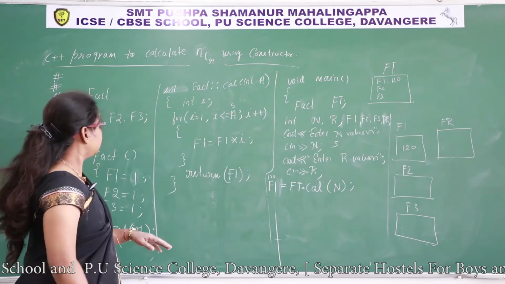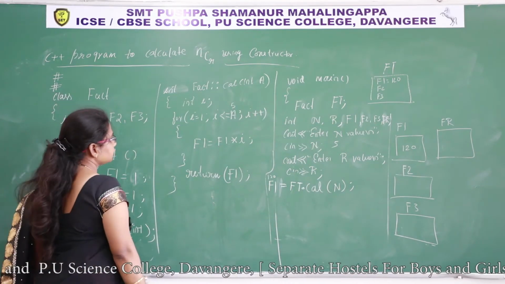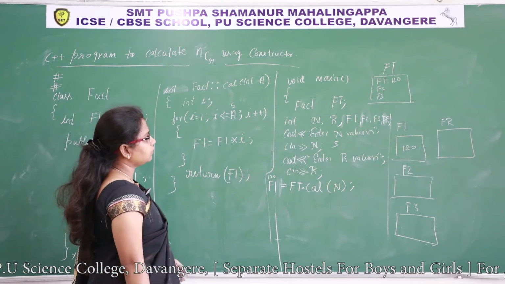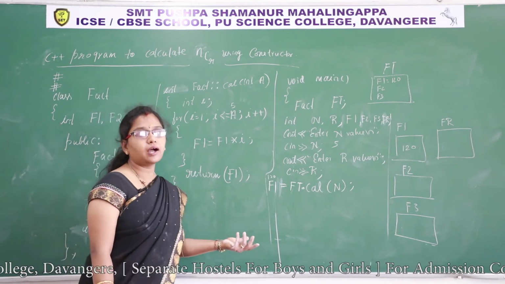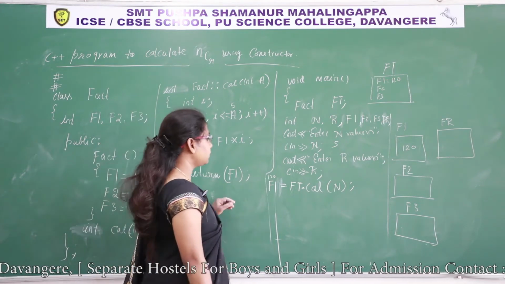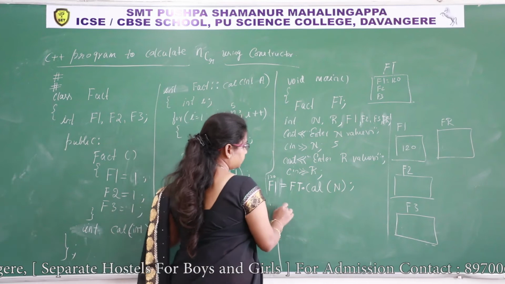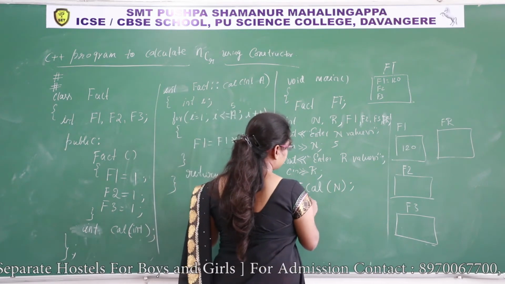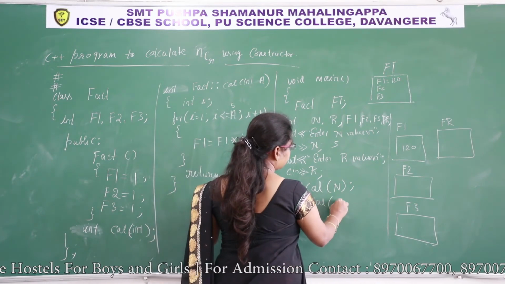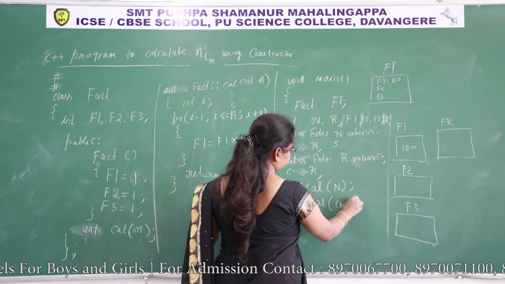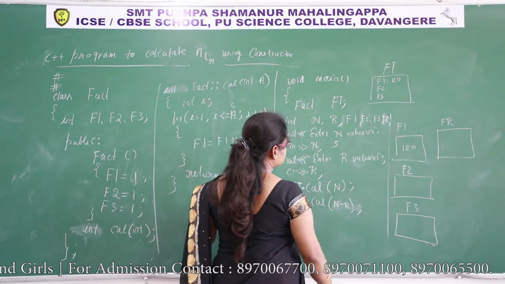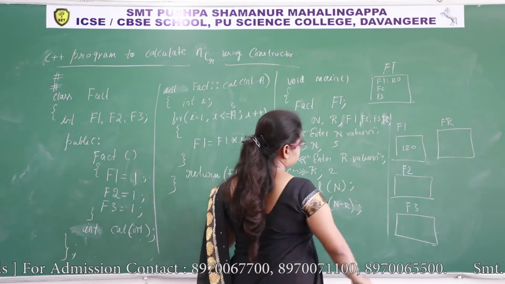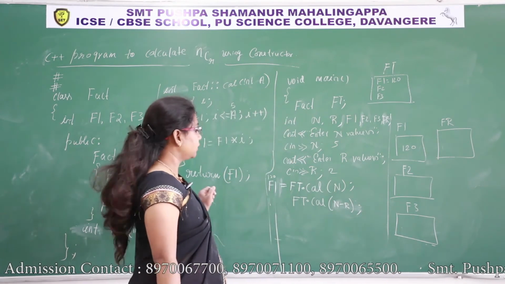Now, another thing, the formula is n factorial divided by n minus r factorial into r factorial, right? I am passing n minus r now. Ft dot cal of n minus r, or directly I can write n minus r. If you consider r value is 2, okay.